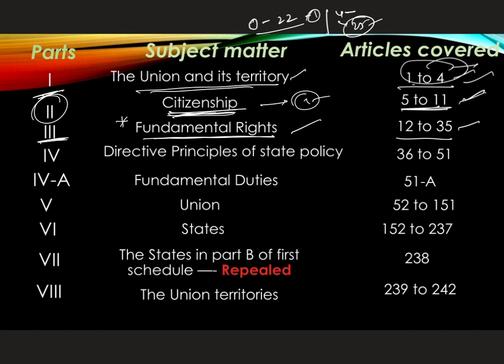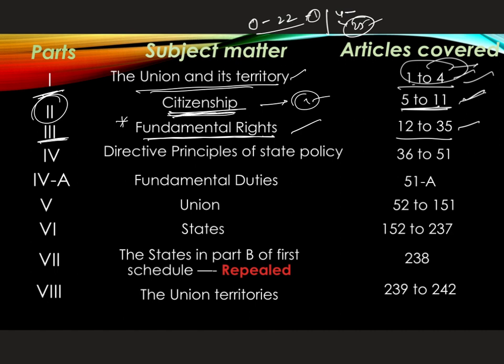What are the limitations of fundamental rights, whether they are absolute or limited? And what happens if the state infringes upon your fundamental rights? All these are discussed in the fundamental rights section.